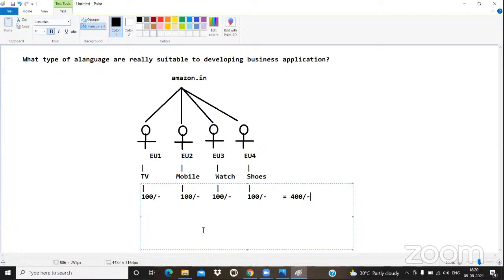Now, please concentrate on this wording. Amazon.in related people will deliver the product to all the customers once they book the product. Without doing the booking, are they going to deliver the product? No, they are not going to deliver the product. Once we do the booking, then only they will deliver the product. That means the Amazon application is running under what? Amazon application is running under end user 1 operating system, as well as end user 2 operating system, as well as end user 3 operating system. So this application is running on all operating systems.